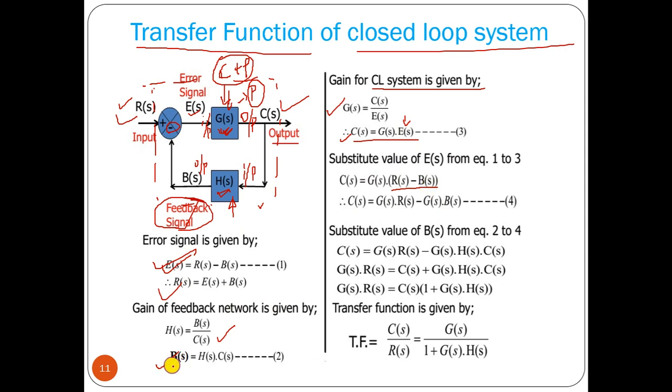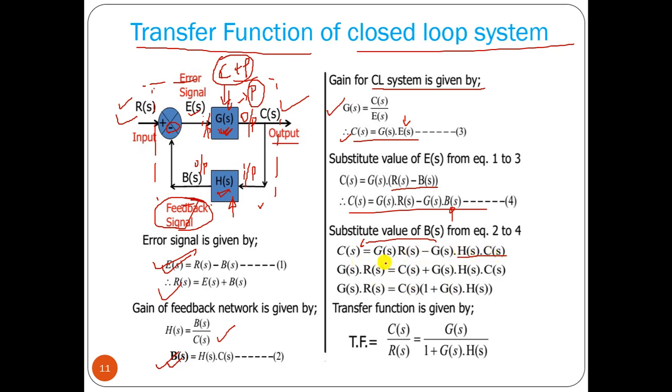Now B(s) we know, H(s) into C(s). So here we can put that value, H(s) into C(s). Now we can take this C(s) part to the left hand side, and we can take the common factor. So C(s) equals this factor.